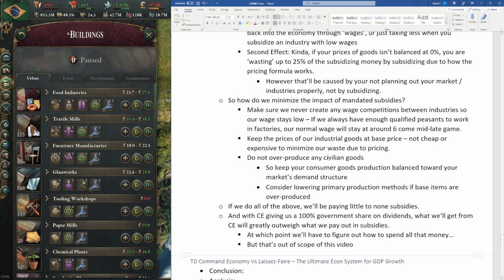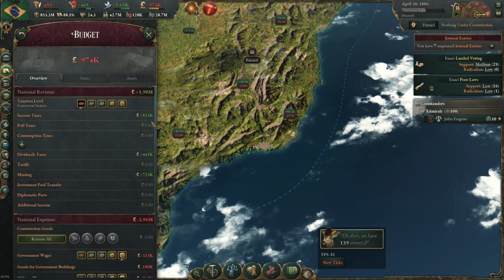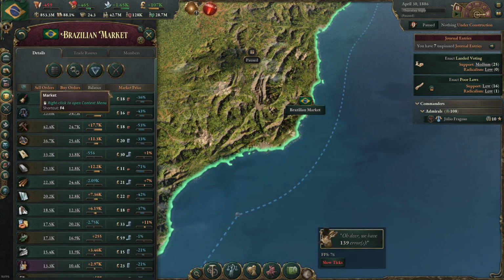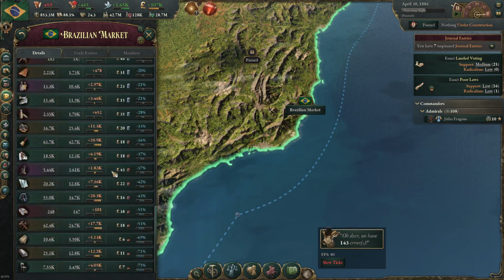However, this does lower your GDP a bit, and it's not exactly optimal in terms of construction efficiency and stuff like that. However, if you are a capitalist society, you don't really have a mandated subsidy, so that's not an issue at all. As long as we do all of the above, we will be paying little to nothing in subsidies. We're just not going to pay a lot in subsidies if we keep all the prices of our goods even. The only reason I'm paying a ton in subsidies here right now is because I have a ton of uneven pricing here.